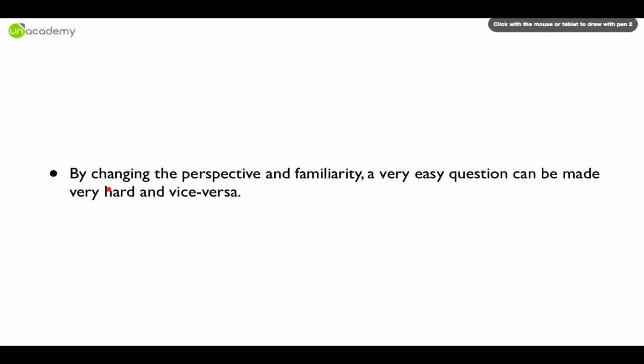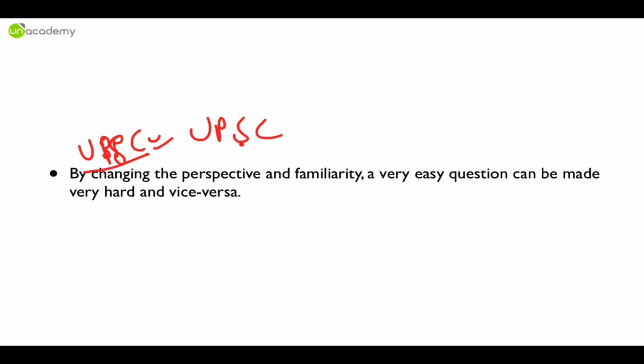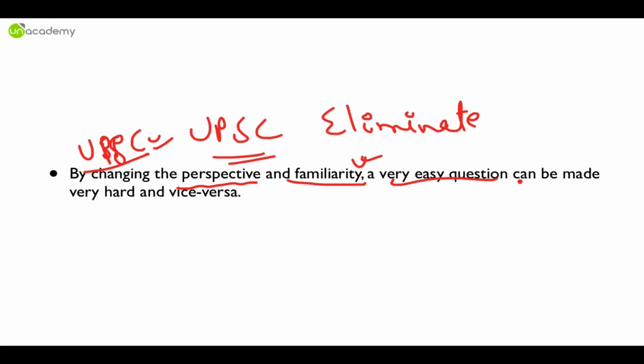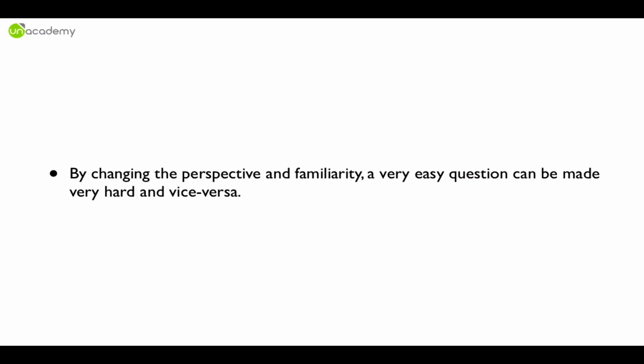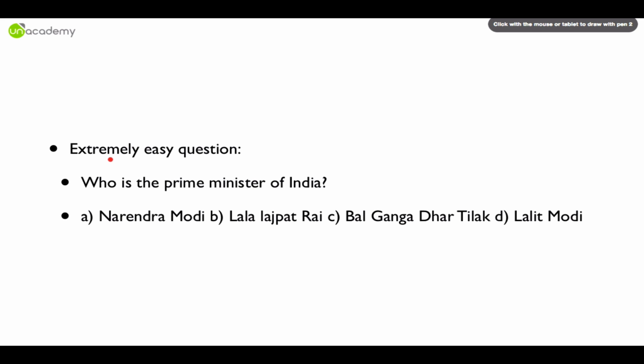Now by changing the perspective, this is what UPSC does, by the way. They make options very very hard, but those who have a decent enough knowledge base can eliminate easily. And there are two methods more which I'll tell you. And by changing the perspective and familiarity index, a very easy question can be made very hard and vice versa. Please remember this.